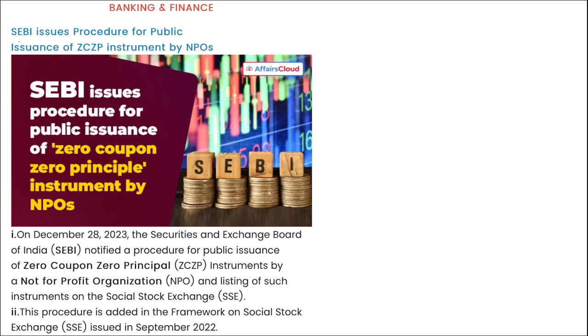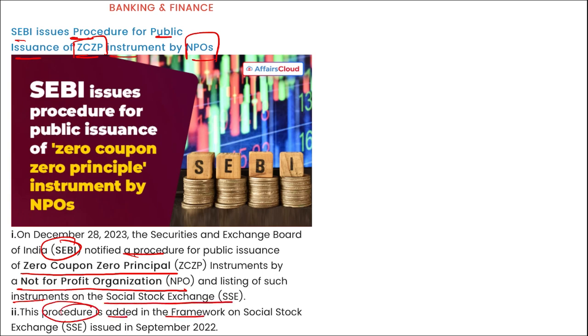Next, SEBI has issued a procedure for public issuance of ZCZP instruments by NPOs. What is ZCZP? ZCZP is your zero coupon, zero principal instrument for not-for-profit organizations, right? So SEBI notified a procedure for public issuance of these zero coupon, zero principal instruments by NPOs and listing of such instruments on the social stock exchange. This procedure is added in the framework on the social stock exchange issued in September 2023.